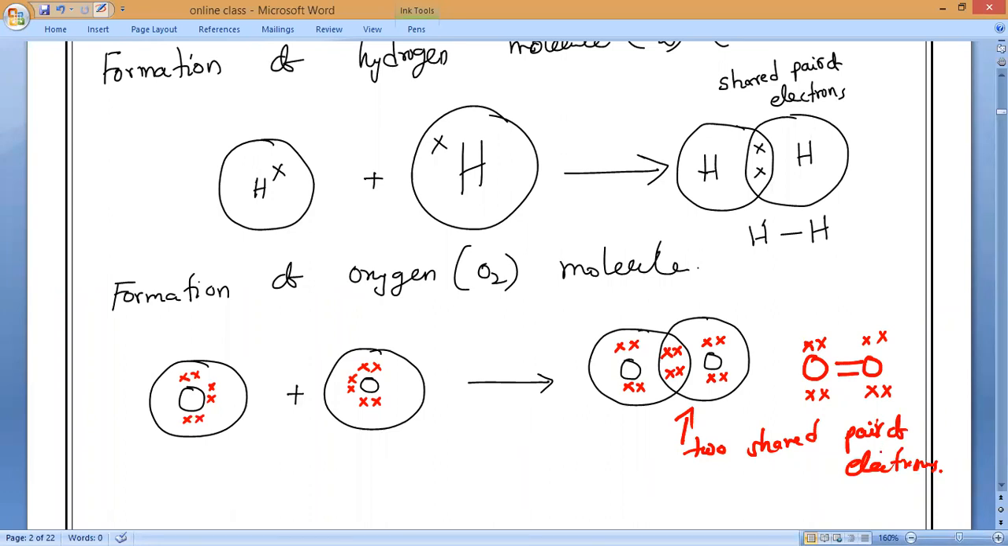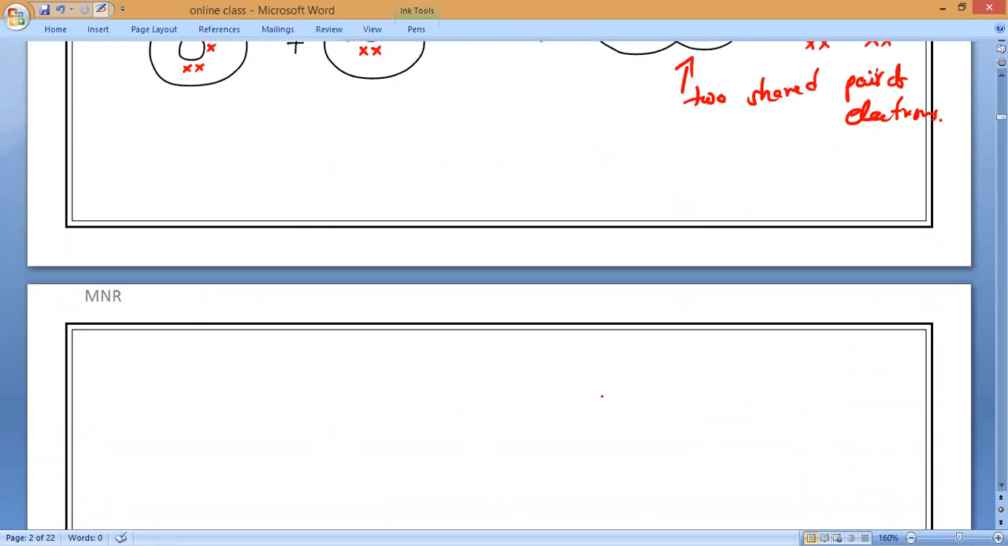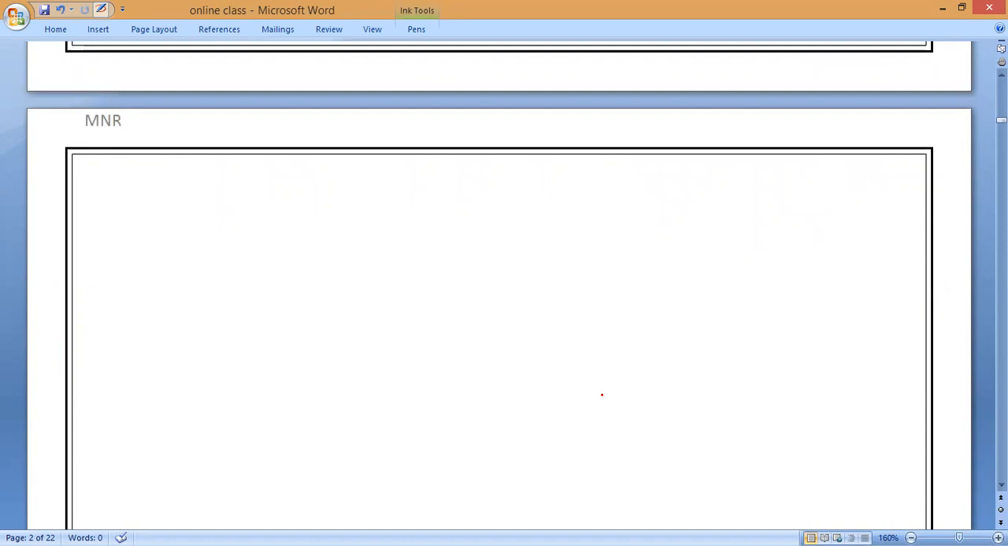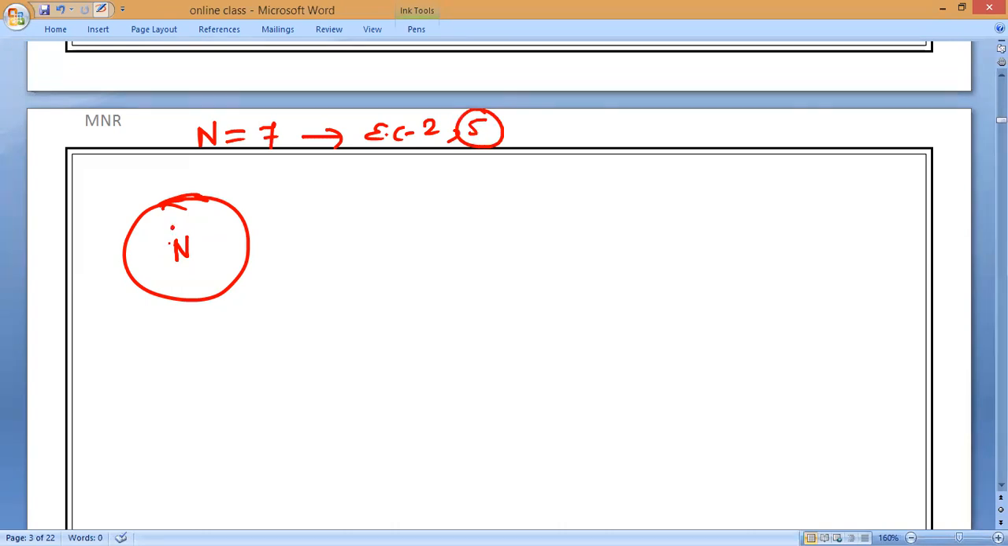Like that, if you take nitrogen, we can draw it or not? Quickly, you should draw along with me. Nitrogen: how many valence electrons? What is the atomic number? Nitrogen is 7. Electronic configuration is 2,5. So five will come. You can represent anywhere. I am representing three as it is sharing three, on only one side.